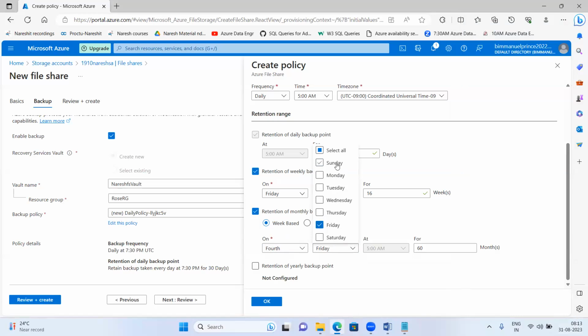Saturday, Sunday is a holiday, because IT professionals will work only 5 days a week. So I'll just take the weekend backup every Friday. Okay, how many months do you want to keep this data?